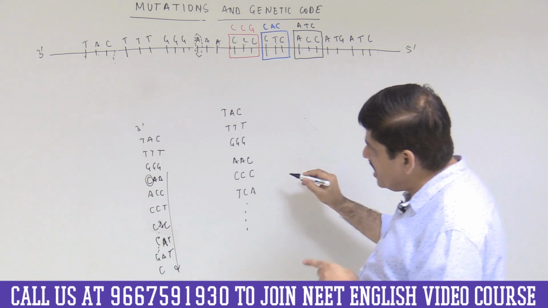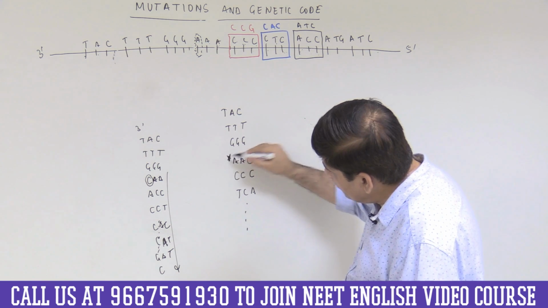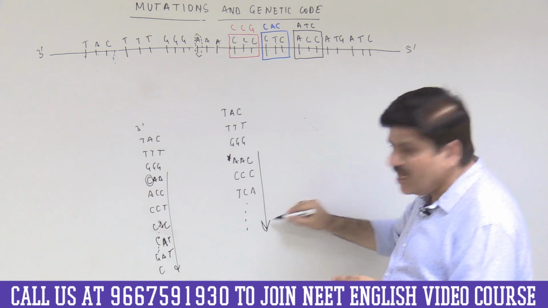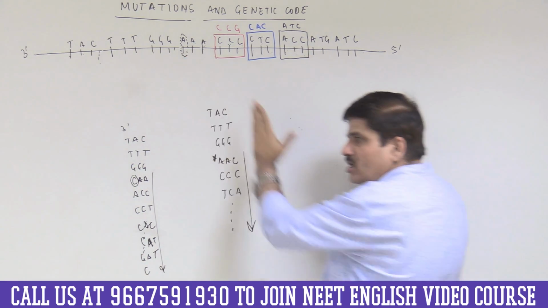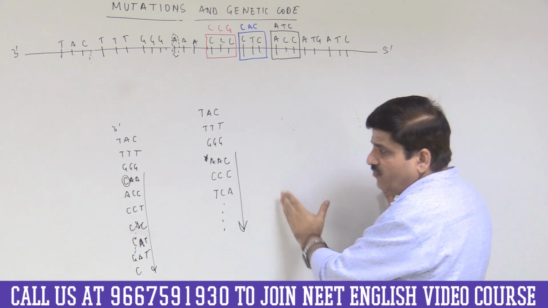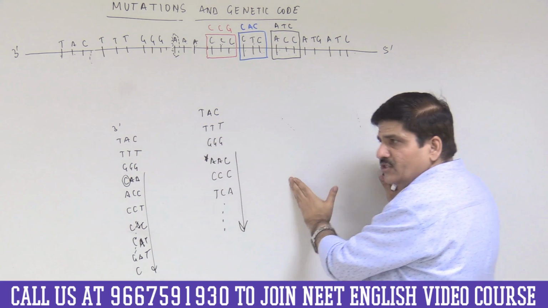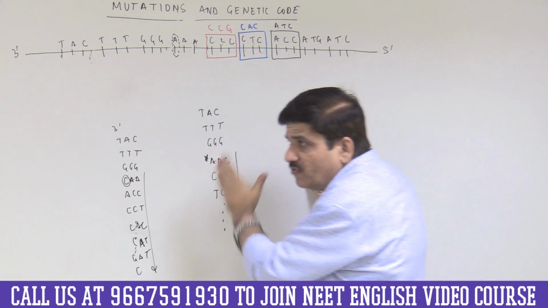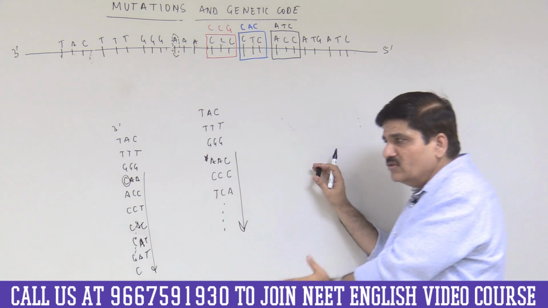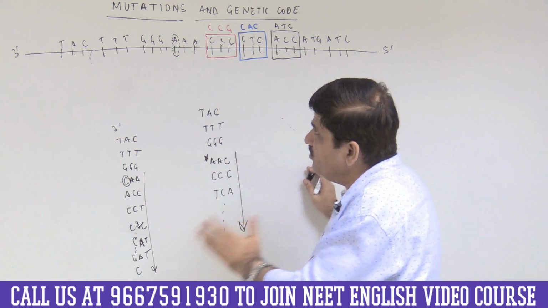So again we are saying that from the point of deletion, the open reading frame has changed. So if I add a base pair, or if I remove one base pair, then from the point of insertion or deletion, the open reading frame changes.